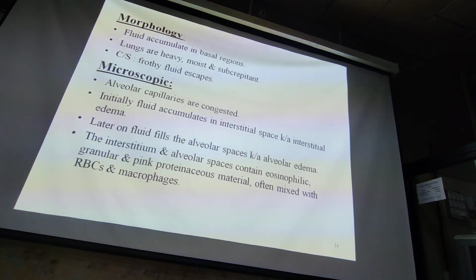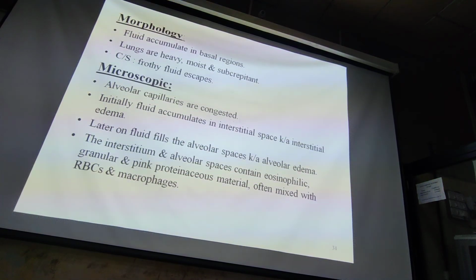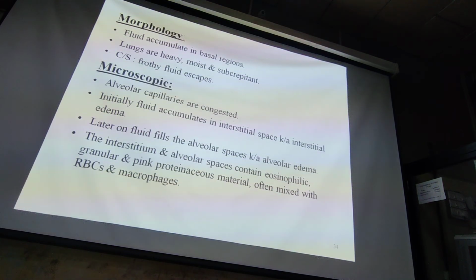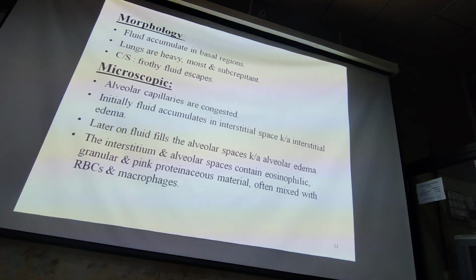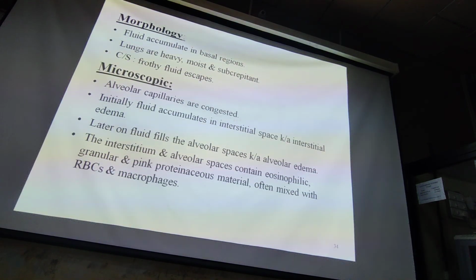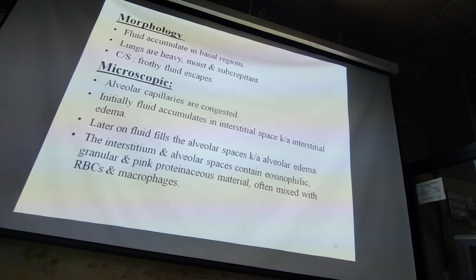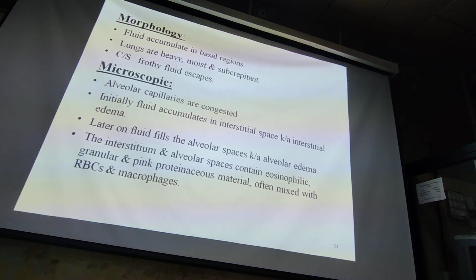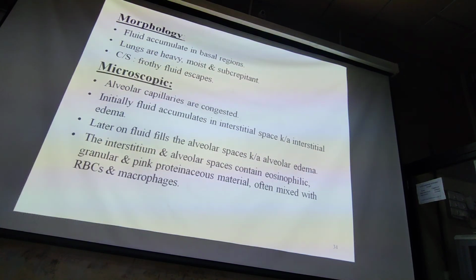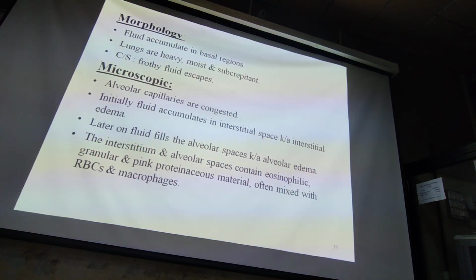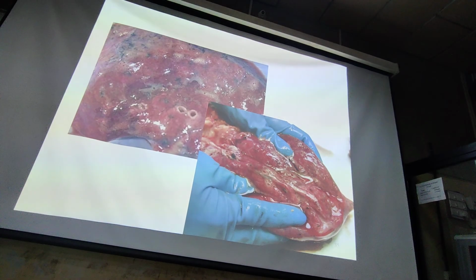Microscopically, alveolar capillaries are congested. Initially it accumulates in the interstitial space. In the initial stage of pulmonary edema, it is interstitial edema, so fluid collects only in the interstitial space. But later on it accumulates in the alveoli, and then it is called alveolar edema. The alveolar spaces are filled with fluid which is eosinophilic, granular and pink, rich in protein, and often mixed with RBCs and macrophages.